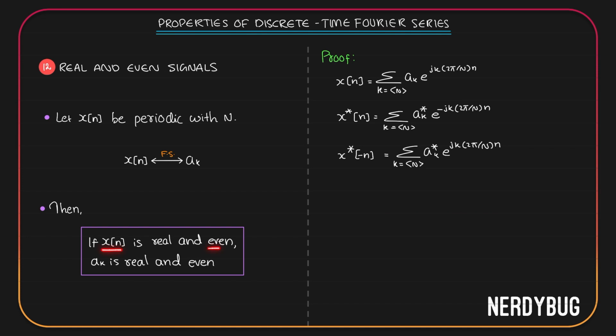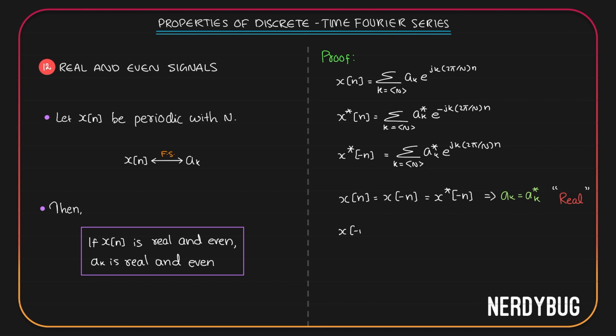Now it is given that x of n is even. That means x of n should be equal to x of minus n. It is also given that x of n is real. So this should be equal to x conjugate of minus n also. We have x of n over here, x conjugate of minus n over here. The only difference between them is here we have ak, here we have a conjugate of k. So if they are equal, that means ak should be equal to a conjugate of k. Let's write it down. ak is equal to conjugate of ak, which basically means ak is real.